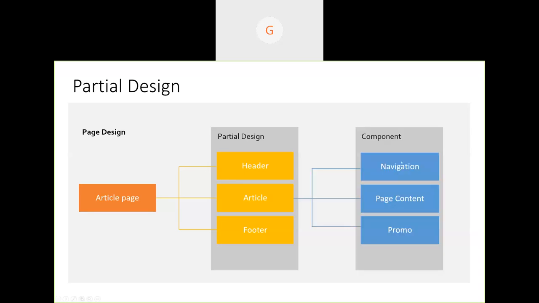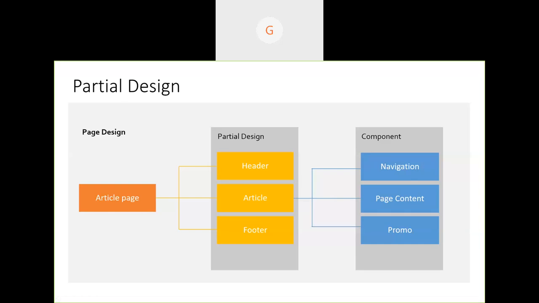Article will have navigation, and also article might have page content, and article will also have promo. Maybe a promo bar for that article, and page content, the actual content of that article, maybe some more navigation inside the article. So in this way, we can keep adding multiple components onto the partial design, so that we can use this partial design across the page designs.